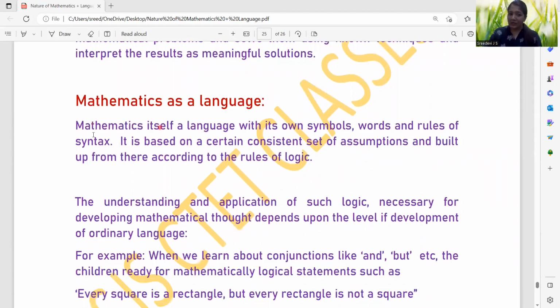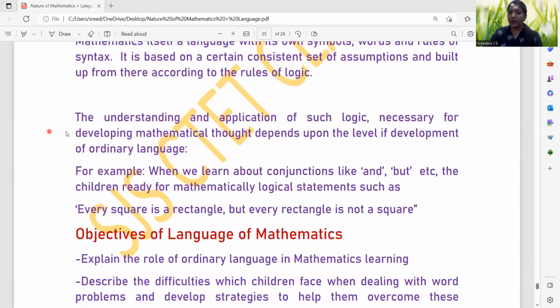Mathematics as a language. Mathematics itself, a language with its own symbols, words, and rules of syntax, is based on a certain consistent set of assumptions and builds up from there according to the rules of logic. When the language is developing, it has its own symbols; especially, mathematical language is an exact one. The usage of words is limited, and for the rules of syntax there is an algorithm, a step-by-step procedure, and everything is consistent.